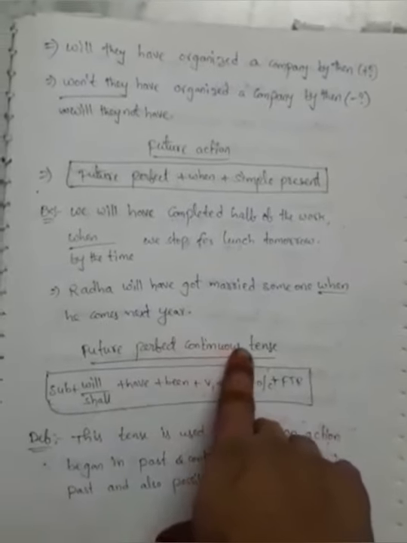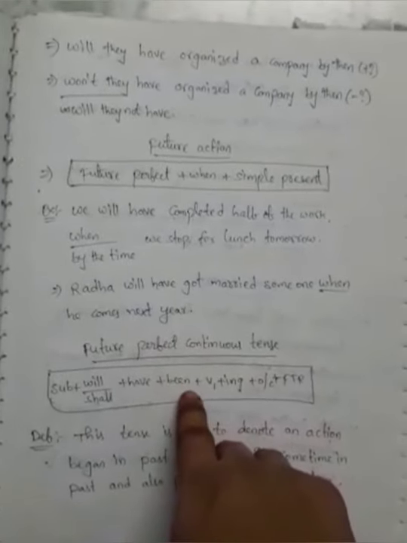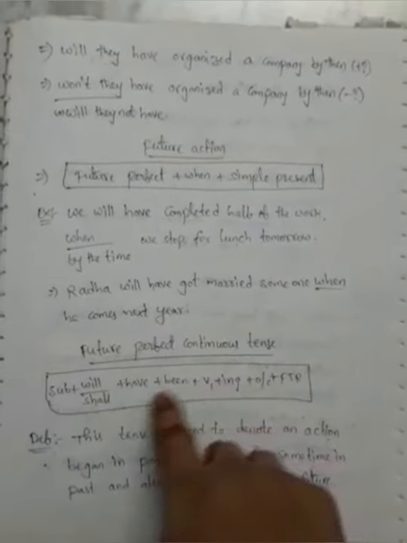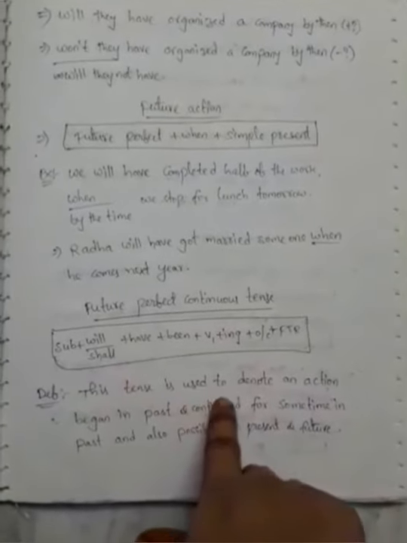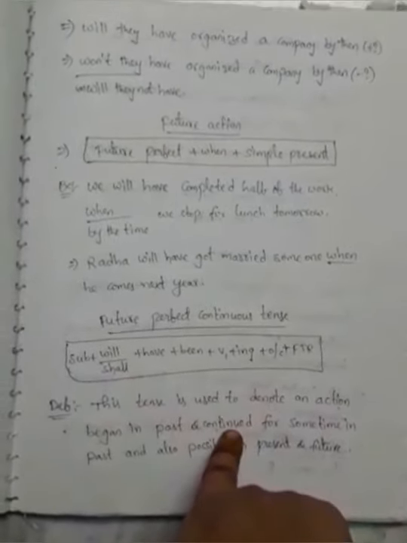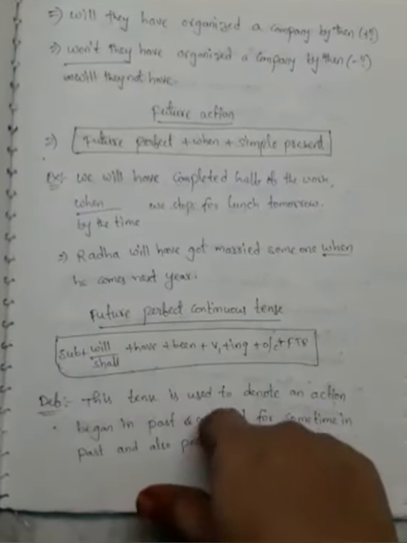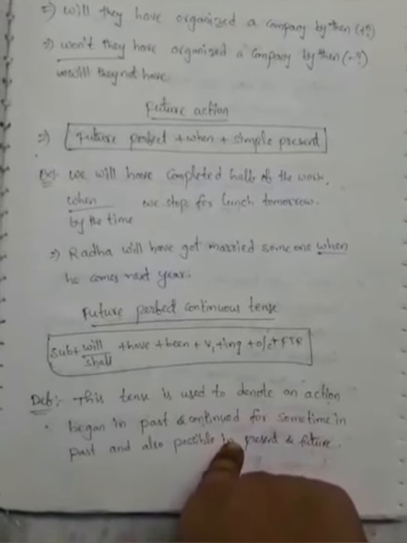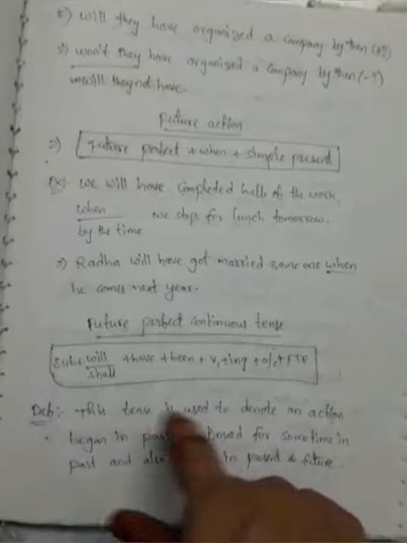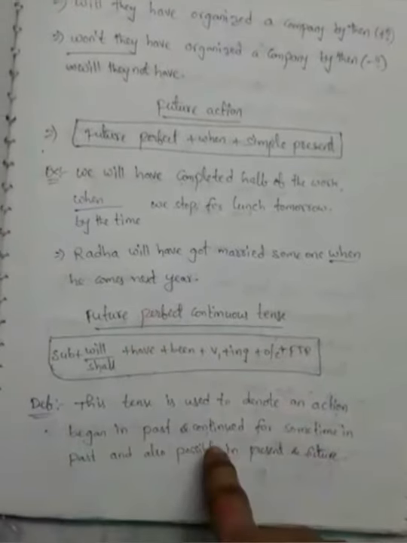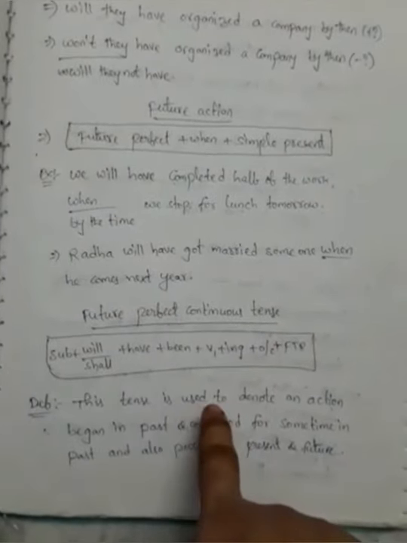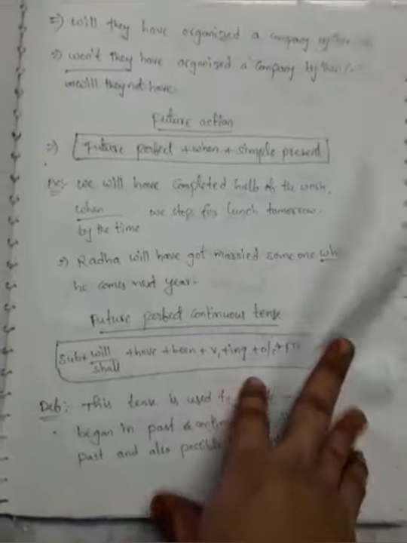Then after that, future perfect continuous tense. Structure: subject plus will or shall plus have plus been plus V1 plus ing plus object or complement plus FTR. Definition: this tense is used to denote an action that began in the past, continued for some time in the past, and is also possible in the present and future. We will do that action. For that we use the future perfect continuous tense.